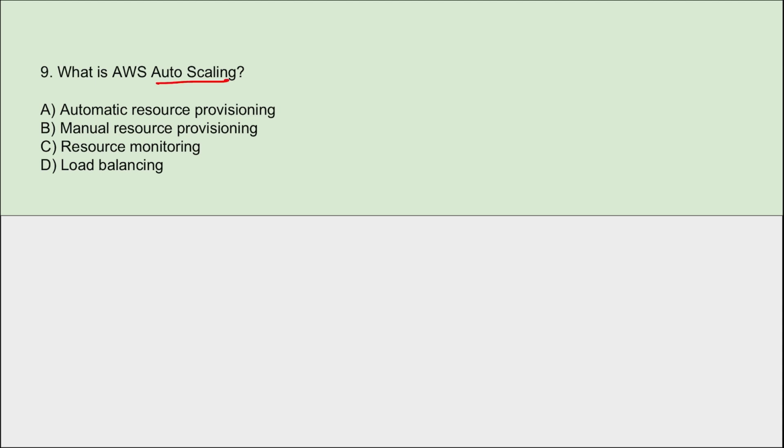Next, what is AWS auto scaling? Whenever there is a high demand, right? So auto scaling will be used at the time for allocating more resources. So the right option here becomes automatic resource provisioning. This is your AWS auto scaling, right? We can say there is a sudden demand and we need more instances, correct? So more EC2 instances will be launched, correct? It will help us to scale ECS, correct? And also will allow more optimal resource utilization and cost efficiency.